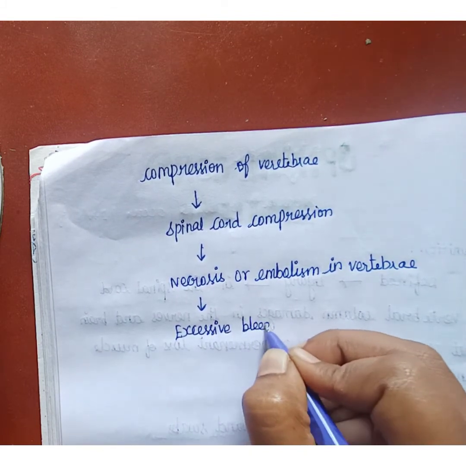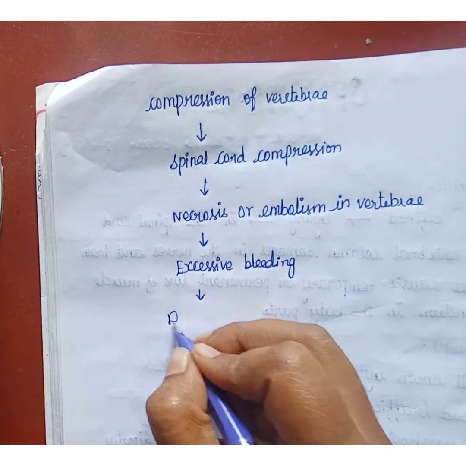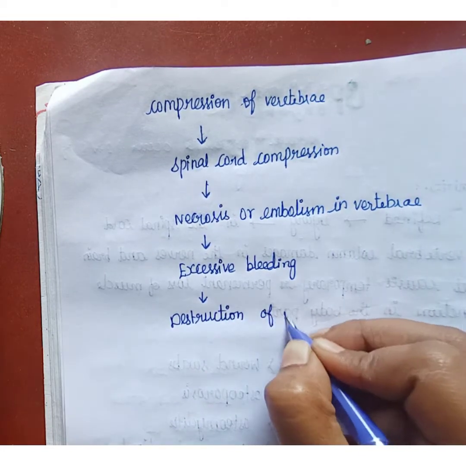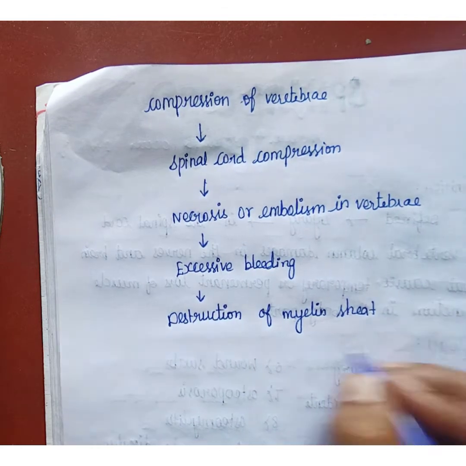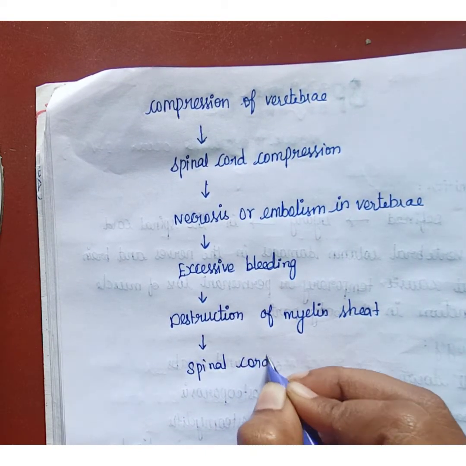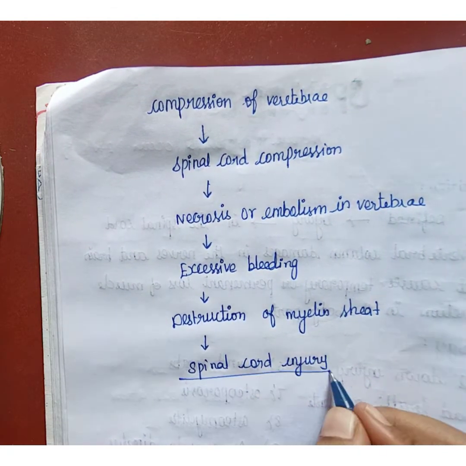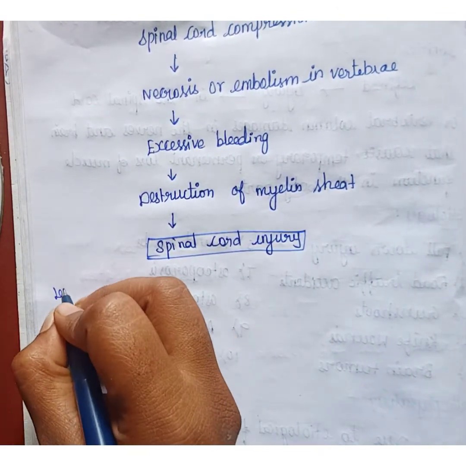Due to excessive bleeding, destruction of the myelin sheath will occur. So due to destruction of the myelin sheath, spinal cord injury will occur. So this is the pathophysiology of spinal cord injury. Next we are going to see levels of injury.